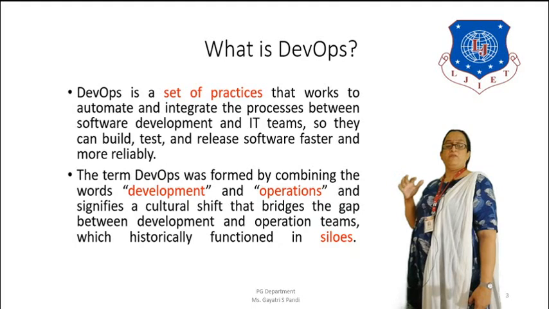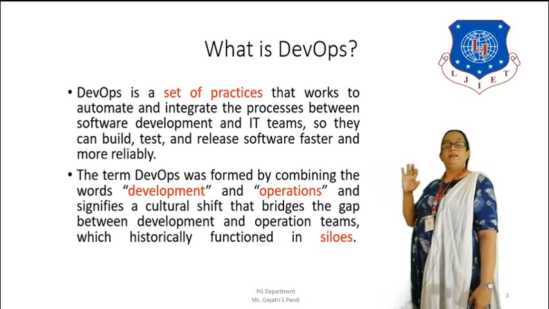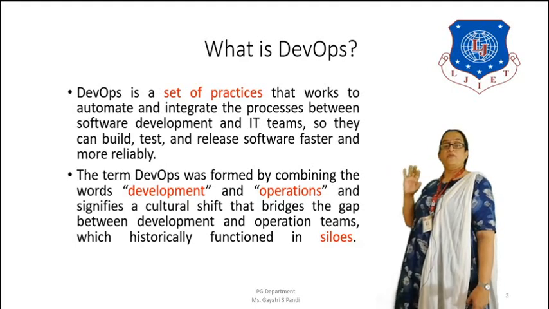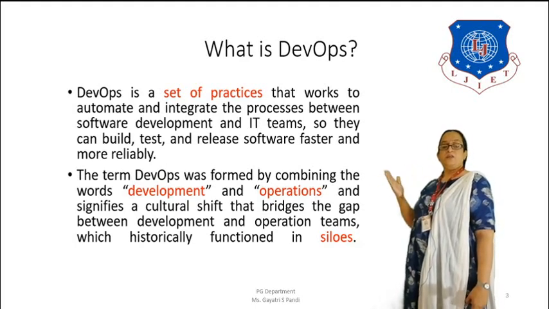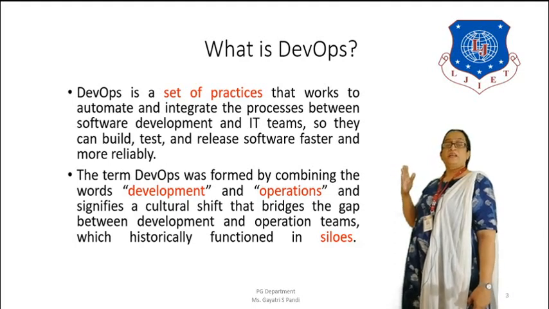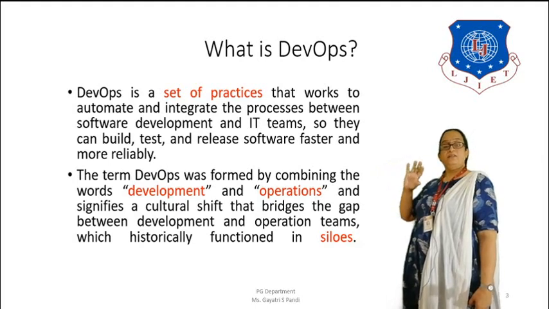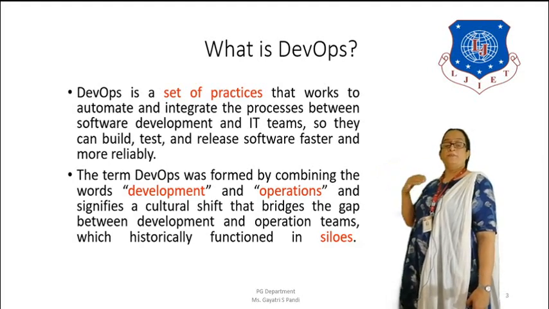As I told you, DevOps is basically a set of practices that works to automate and integrate the processes between the software development and the IT teams. The tasks are to build, test and release software faster, and the software that is released has to be more reliable.